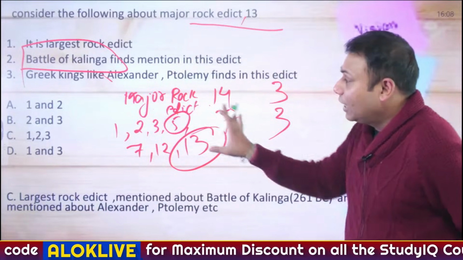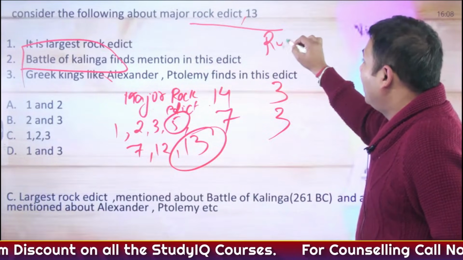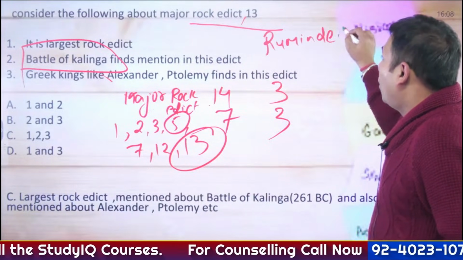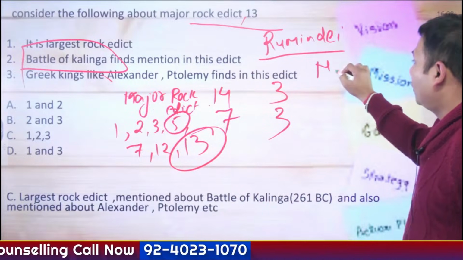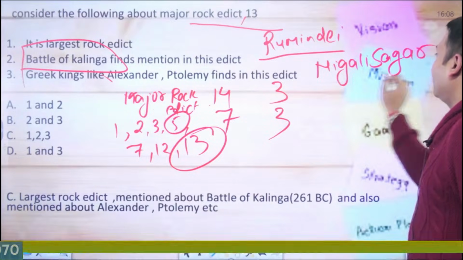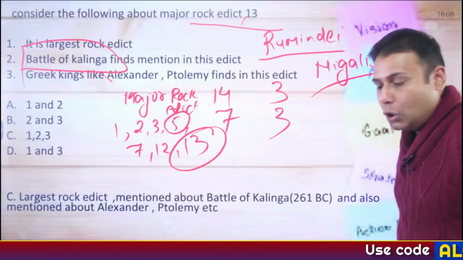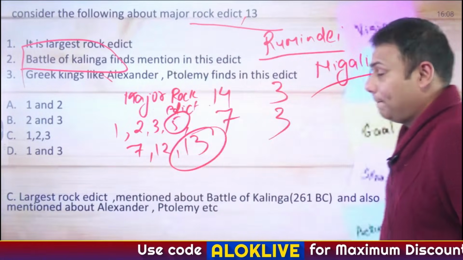So rock edicts are important from the exam perspective. Another, the Rummindei Pillar Edict. What is the significance of the Rummindei Pillar Edict? Another pillar edict which is important from the exam perspective is the Nigali Sagar Pillar Edict. So all these things are very important from the exam perspective. Moving ahead.